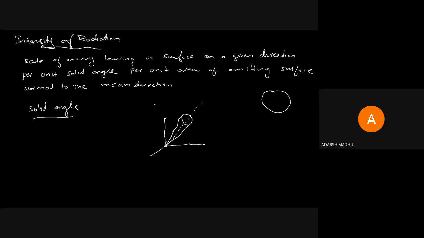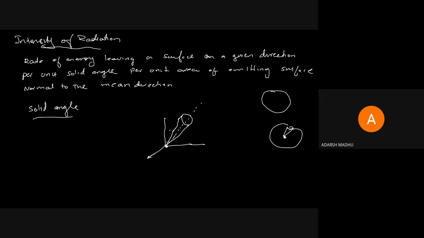We are assuming that the radiation is happening from the center of this sphere, outward. We are considering that radiation is emitting from the center of this total sphere, to the external surface.